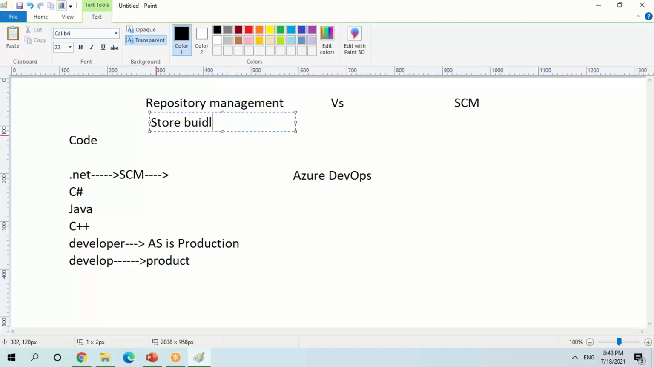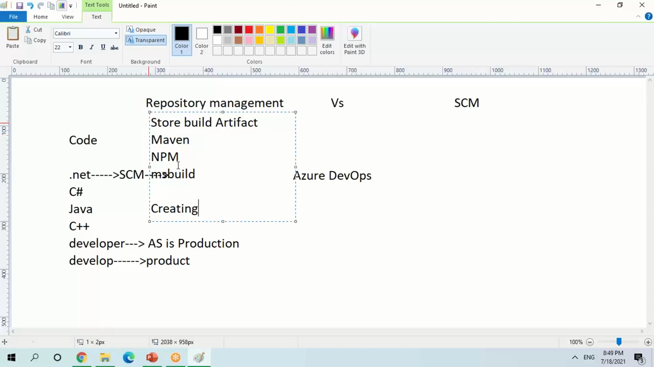A repository management system is where you store your build artifacts. What are build artifacts? Let's assume I am building my code, say a Java-based project. When I'm building it, I'll be using multiple build tools. Let's assume I am using Maven, or NPM, or MSBuild. These build tools will be creating the artifact.